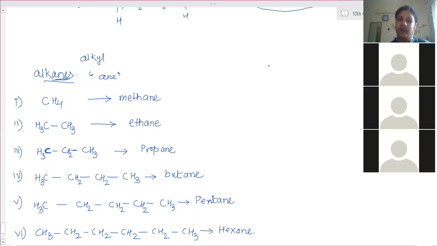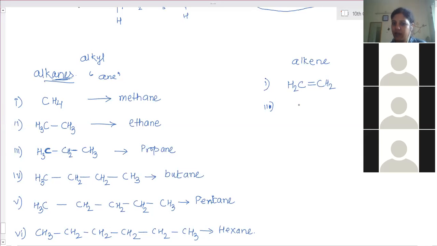Now here, alkane, then alkenes. Alkene: the first compound starts with 2 carbon atoms. Structure first. 2 carbon atoms with a double bond. Now this carbon, 2 electrons are shared, so 2 left, so H2. This also 2 done, so 2 left. Clear? First draw the carbon structure and then the remaining electrons are shared with hydrogen.